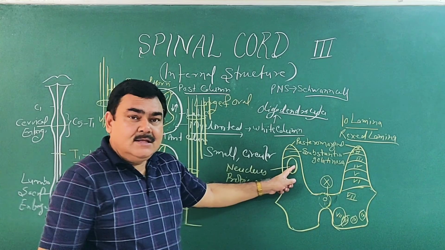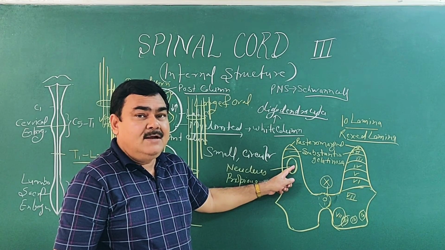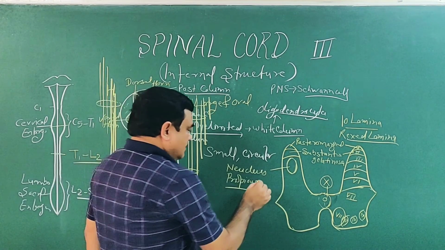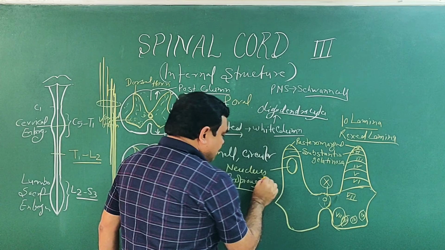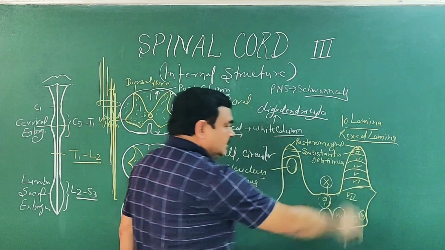And here, the second order neuron for pain and temperature goes to the spinothalamic tract.